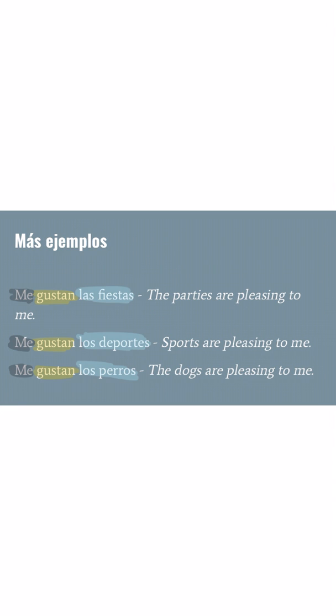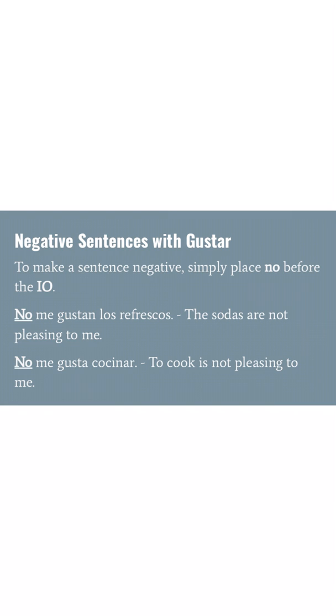All right. Good job, guys. I hope you're with me so far. We've got one last slide to go. All right. So, our final rule here, working with negative sentences with gustar. In order to do so, all we need to do is simply place no before the IOP. So that kind of rhymed. No before the IOP.